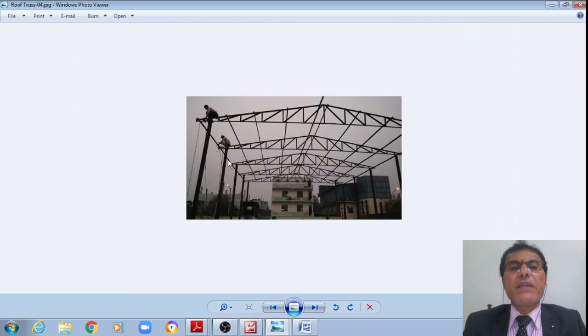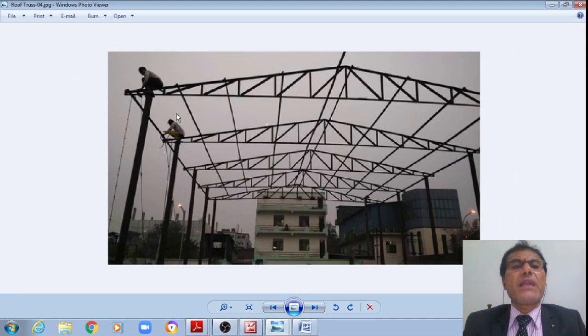This is another schematic where now we can see that these people are erecting the end member, the eaves end member, right? Therefore, this is how the ridge point is a purlin, second purlin, third purlin, fourth purlin. This is the last purlin over which the roofing will be put.